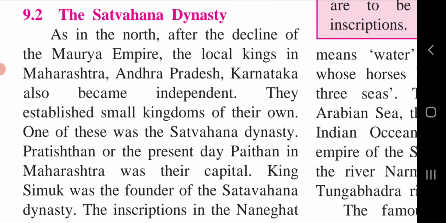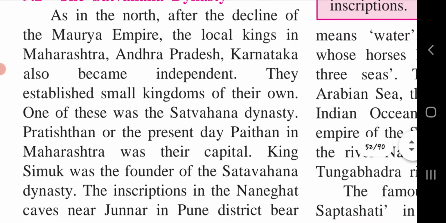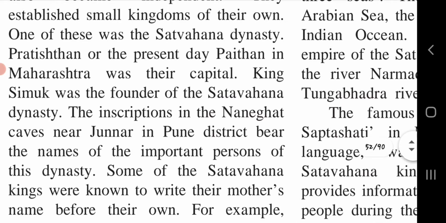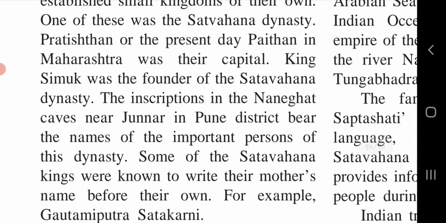So after the Maurya Empire had declined, small local kings emerged in Maharashtra, Andhra Pradesh and Karnataka, which became independent small kingdoms in that region. Pratishthan, or the present day Paitan in Maharashtra, was their capital.